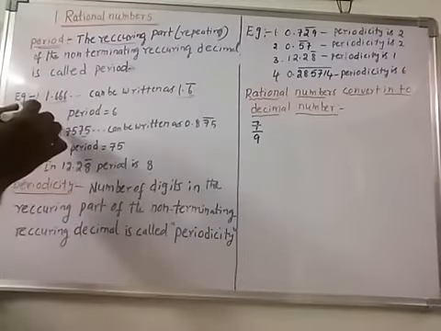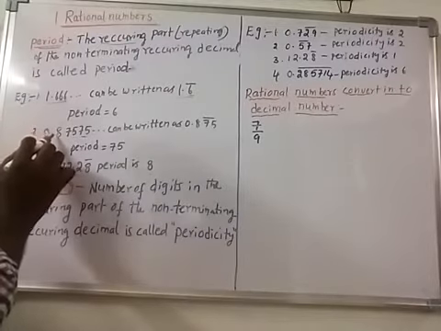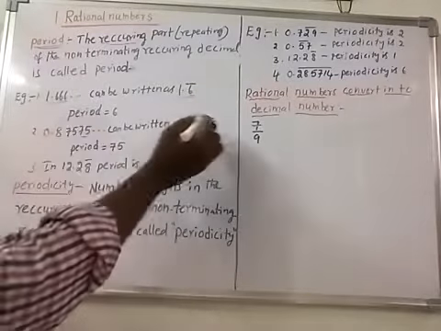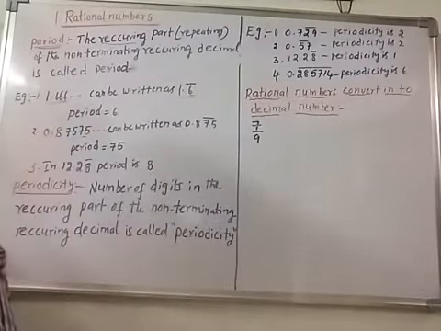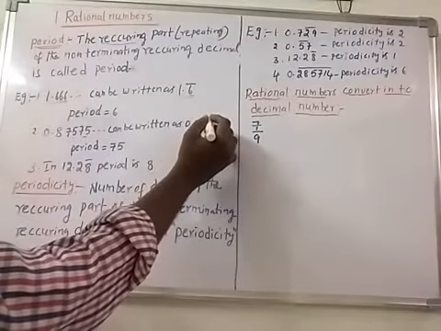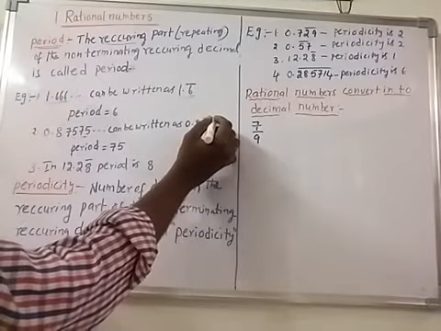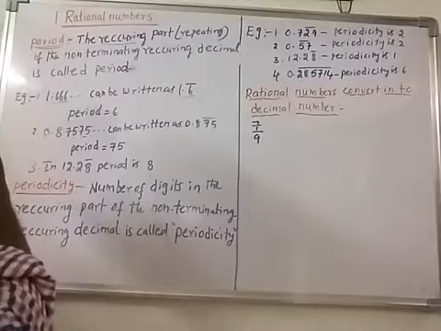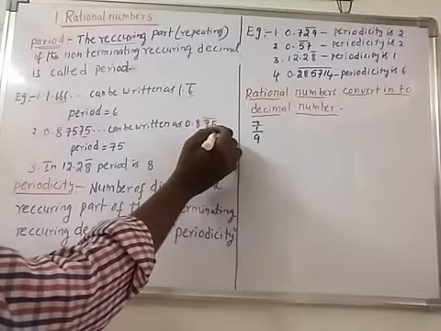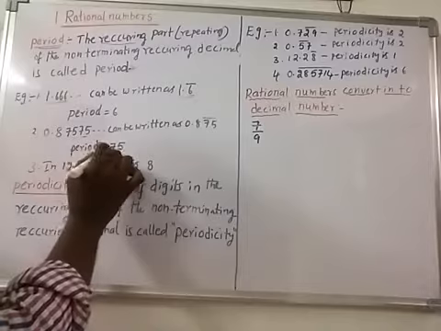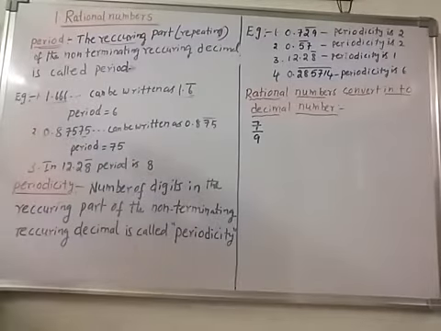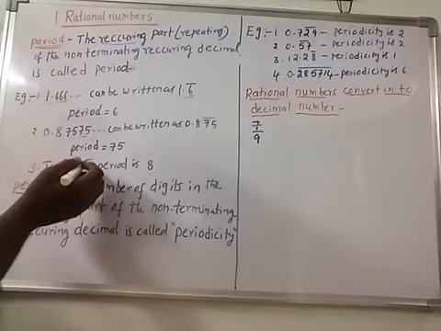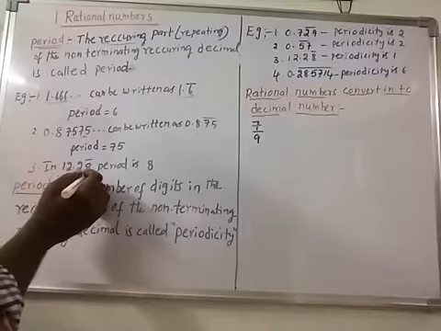Now in a second example, 0.87575 and so on can be written as 0.875 bar. Here 75 is repeating, so on these two digits you write the bar. So the recurring part is 75. So the period is 75. In 12.28 bar, the recurring part is 8.